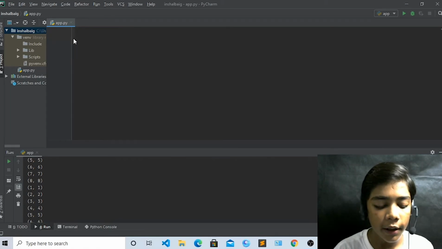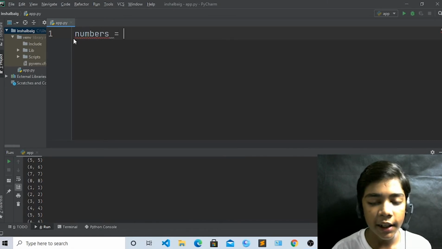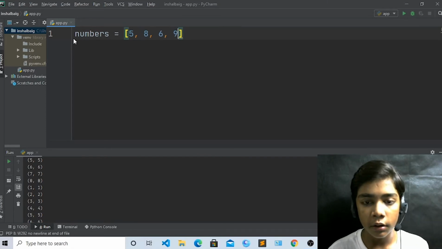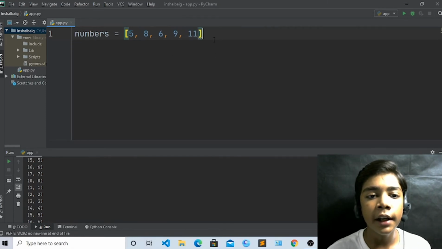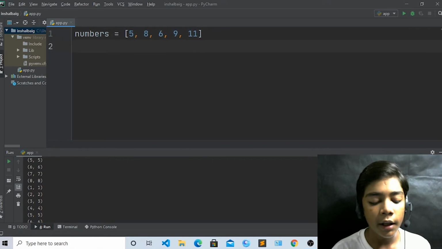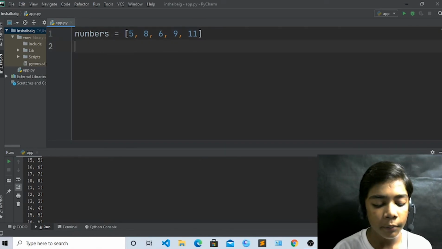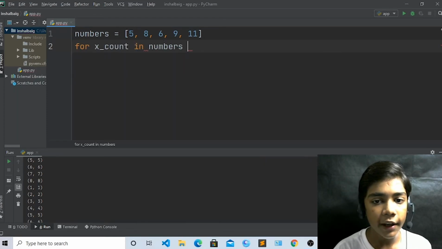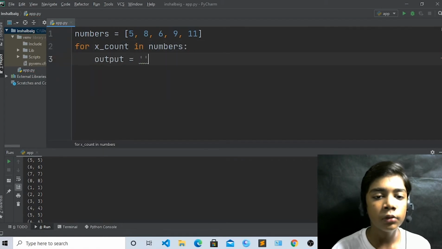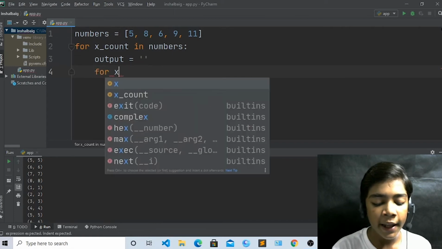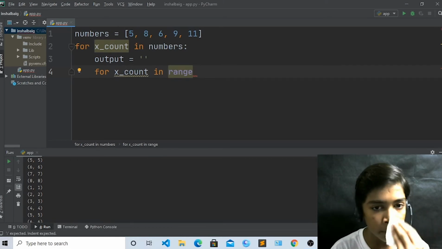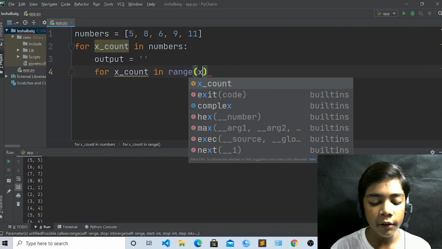Like if you write any formula like numbers, and if you write numbers like this: 5 8 6 9 11. Now write 'for x count in numbers', and come here, and now you have to write output of your number equal to an empty string. Now come here, write 'for x count in range'. Now just write here your range x count.